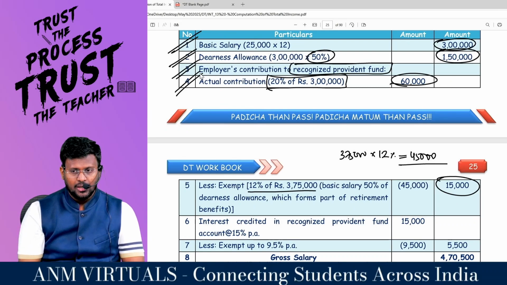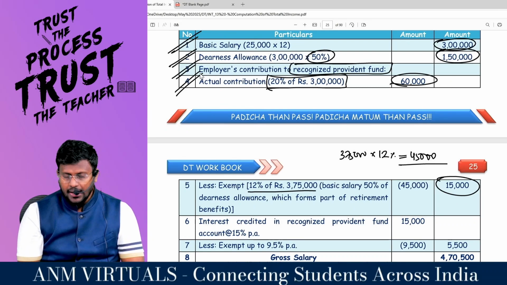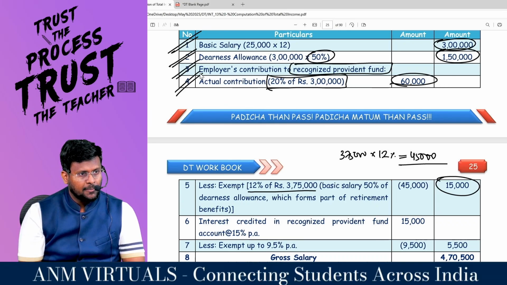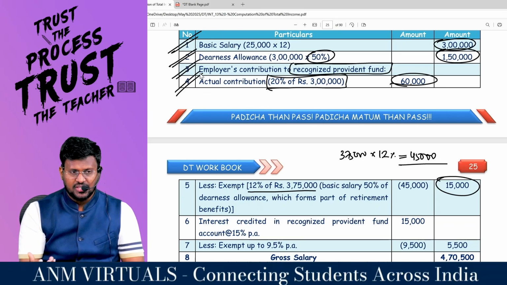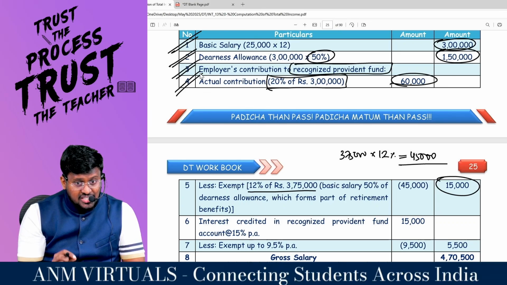10.10 gratuity. 10.10A pension. 10.10AA leave salary. 10.10B retrenchment compensation. 10.10C VRS. 10.10CC tax on non-monetary perquisite. 10.11 statutory provident fund or public provident fund.